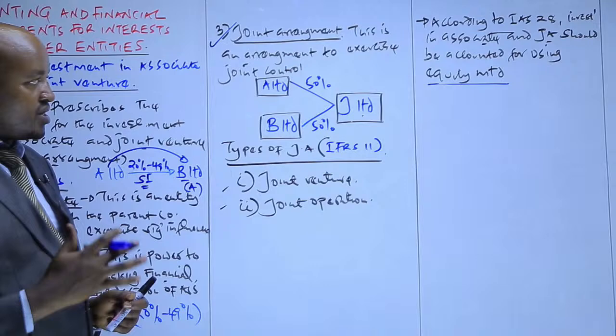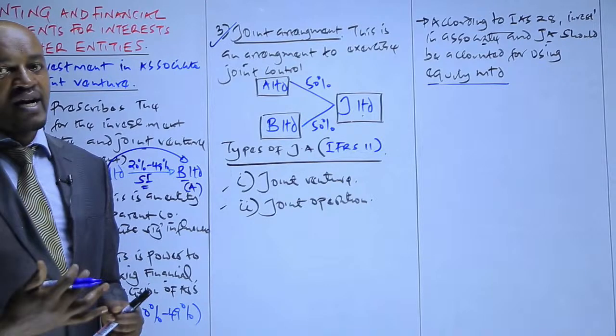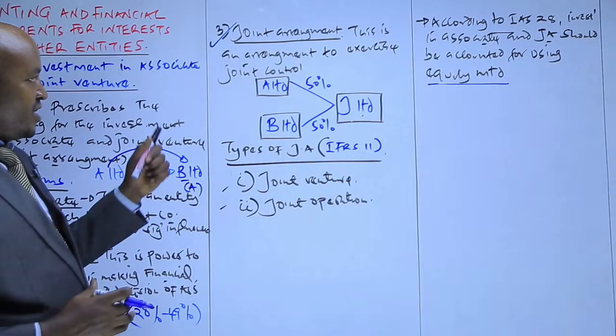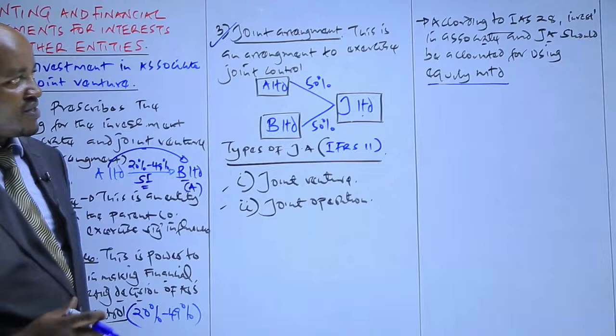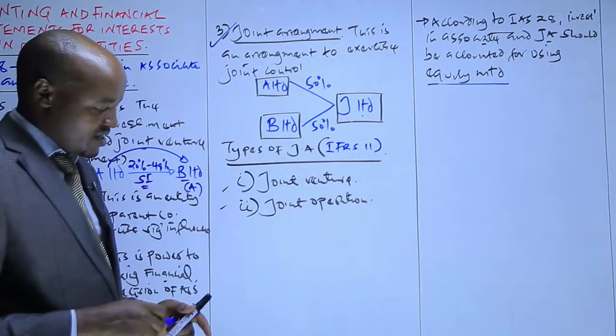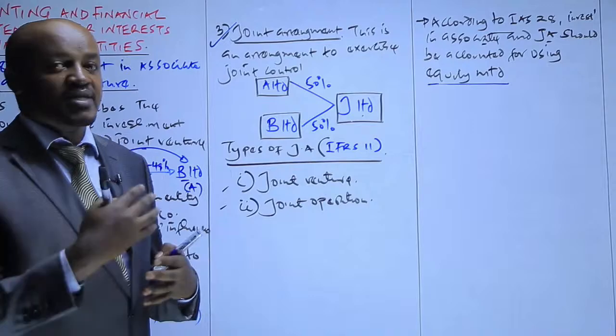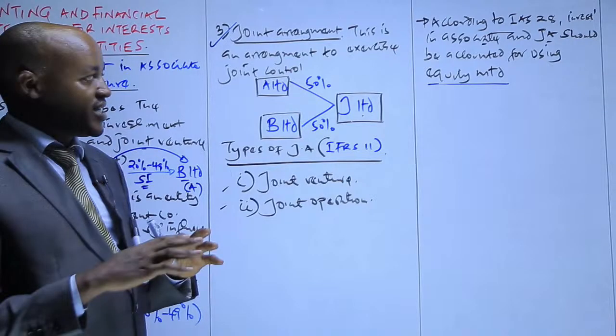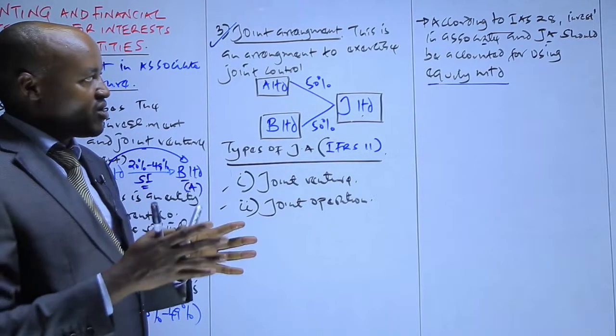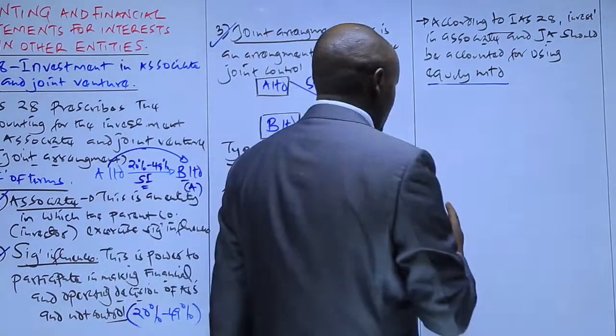So therefore, these are basically some of the terms using the equity method. When the parent company is preparing the group accounts or the consolidated financial statements, investment in associate and investment in joint arrangement should be accounted for using the equity method. So what does this method prescribe, or what does it say regarding how to account for investment in associate and investment in joint arrangement?